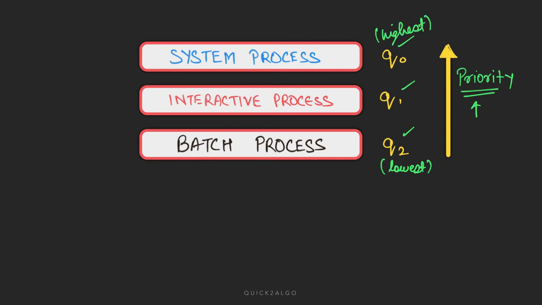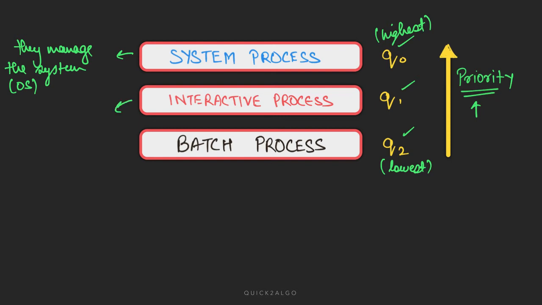Now let's see how this works. For example, Q0 gets the processes which are system processes. System processes are those processes which run and manage the system, for example, memory management and IO management run by the OS. System means your computer or your device, and they are OS processes. They have the highest priority because your system has to get its priority, since it is the thing on which every other application is running.